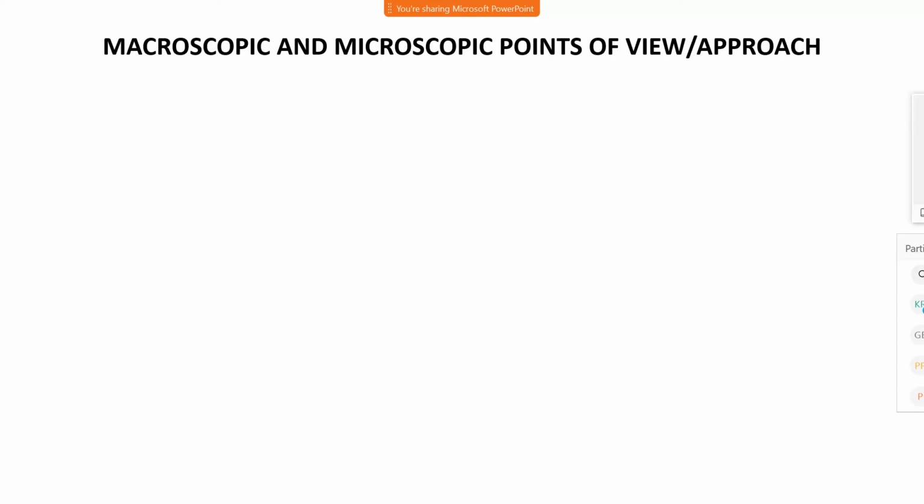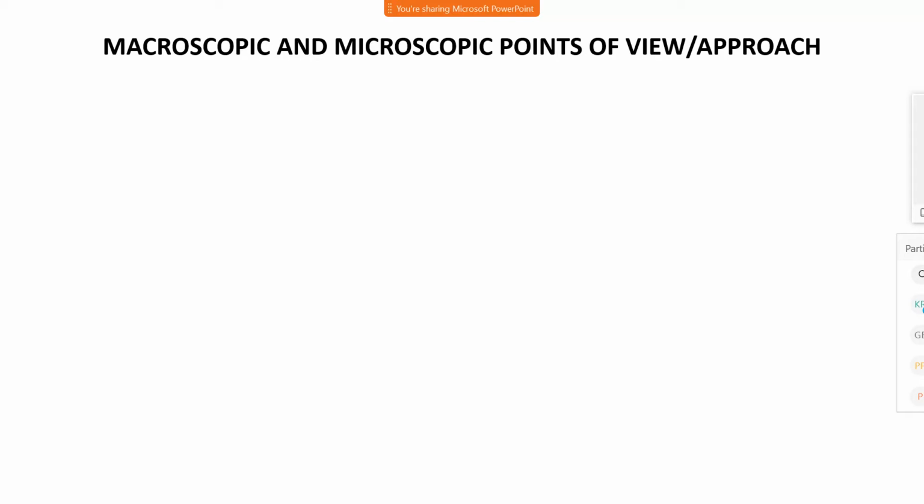Microscopic and macroscopic point of view. Let us consider macroscopic first. Suppose I am doing research on a system, but superficially. Suppose there is one object, I am measuring its dimension, the force acting on it, the physical structure and shape, superficially.